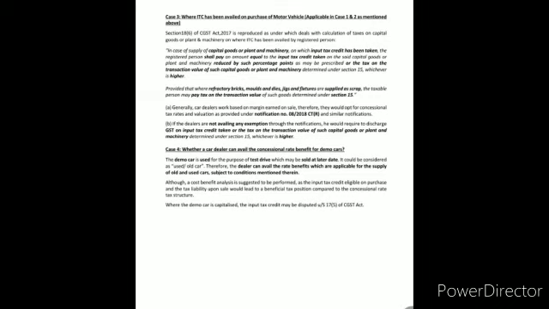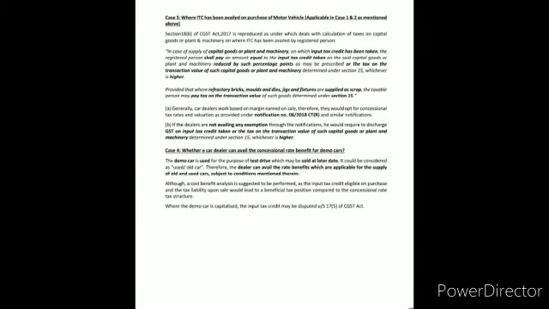And generally car dealers avail the benefit of the notification and they pay tax at the reduced rate, and if they are not availing the benefit of the notification, they are required to pay tax on transaction value of capital goods or plant and machinery, or input tax credit taken on such goods, whichever is higher.